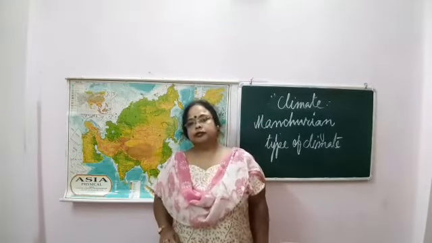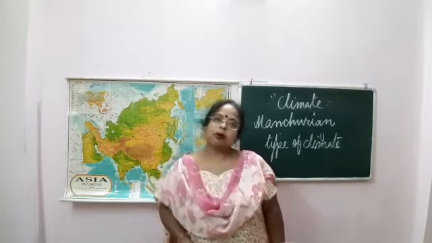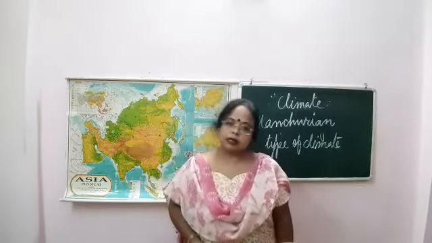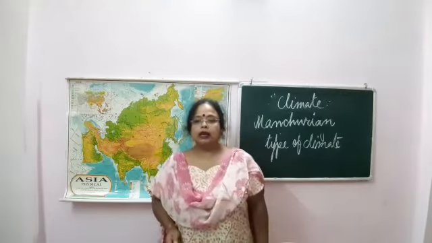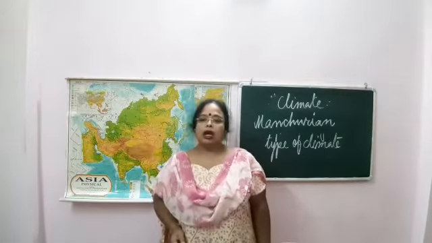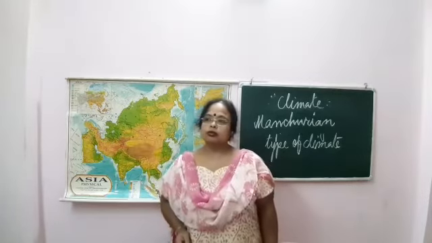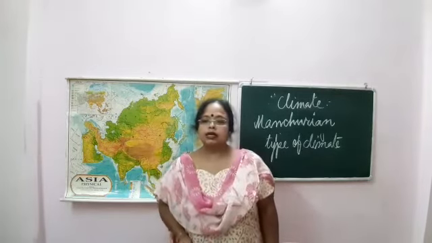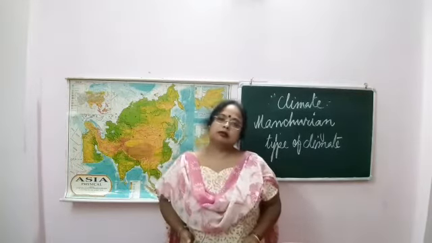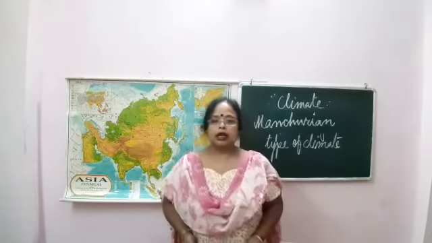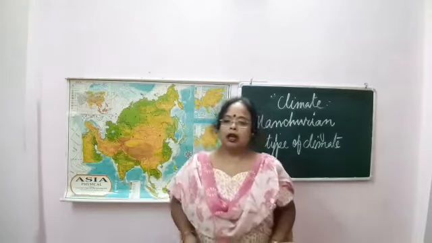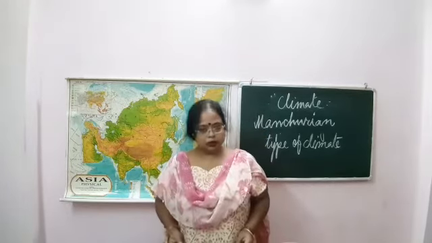What type of climate is found here? Short, dry, and warm summers are found in this region. Rainfall is moderate and occurs in summer only, monsoon in nature, and winters are marked by heavy snowfall. Next, the natural vegetation. Thick coniferous forests are found in this region, and hardwood, deciduous trees.